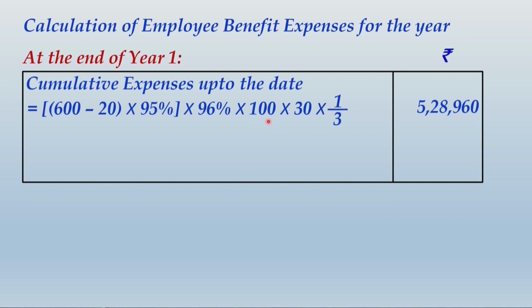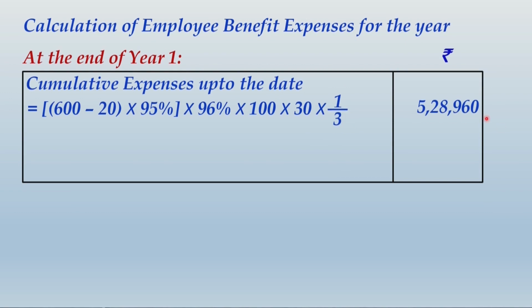Now 100 is multiplied for what reason? You know it, because each employee was granted 100 share options, and 30 is the fair value of the option at the grant date. You have already understood why did we multiply 1 by 3, because out of 3 years only 1 year has lapsed. That means 1/3 of the total amount of reserve should be recognized in this year.